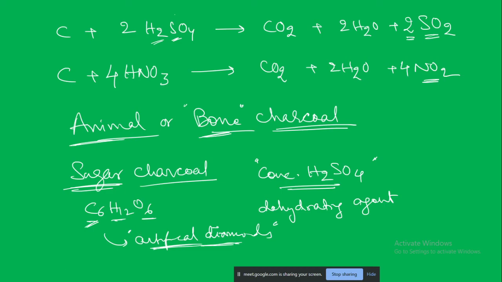If you look at the properties of these diamonds, they will also have excellent clarity and cut and all the other properties, but these are not naturally mined diamonds. They are prepared in the laboratory. So these are some of the things.